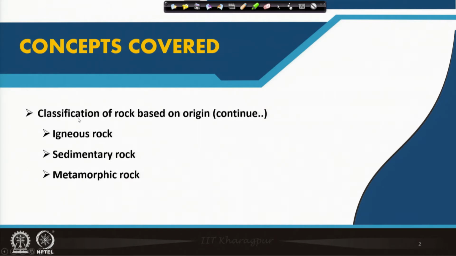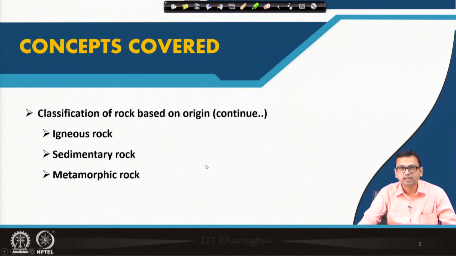So, we will continue with our discussion. We will discuss igneous rock, sedimentary rock and metamorphic rock in detail, and at the end we will also discuss the rock cycle, the geological process of forming rock.